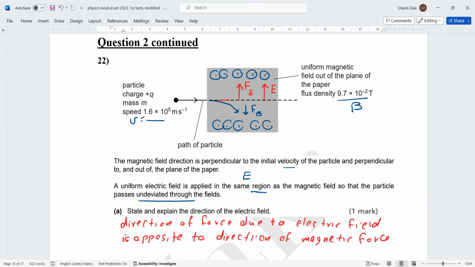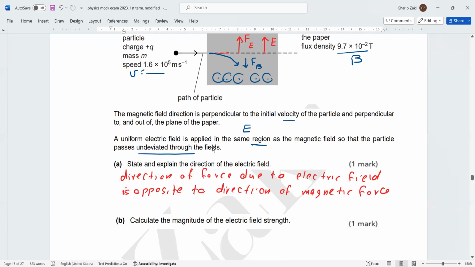Okay, so the electric field is up. Calculate the magnitude of electric field strength. Oh, it's the same way. Yes, question? Yes.